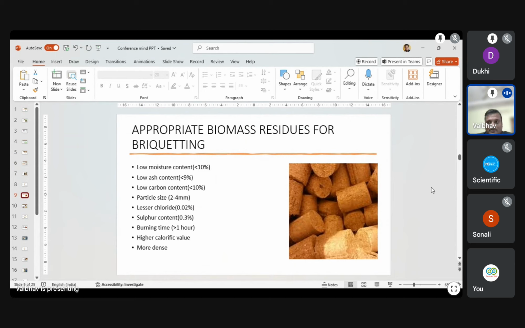Burning time is also less than 1 hour because it has a good hydrocarbon property, so it can burn quickly. Only one concern is the moisture percentage. During the rainy season, some biomass gets highly moist, so for that we can use a dryer, and it can reduce the burning time. Higher calorific value and more dense.